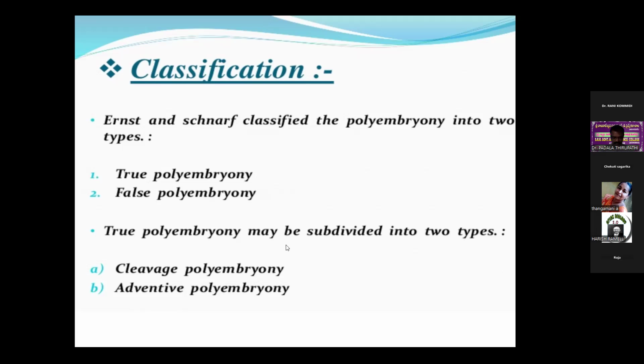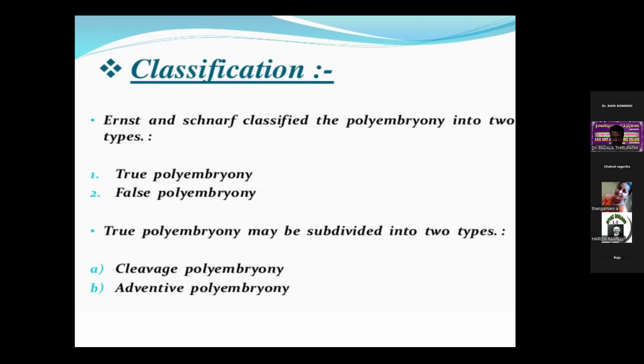He included all other types under true polyembryony. True polyembryony may be subdivided into two types: cleavage polyembryony and adventive polyembryony.